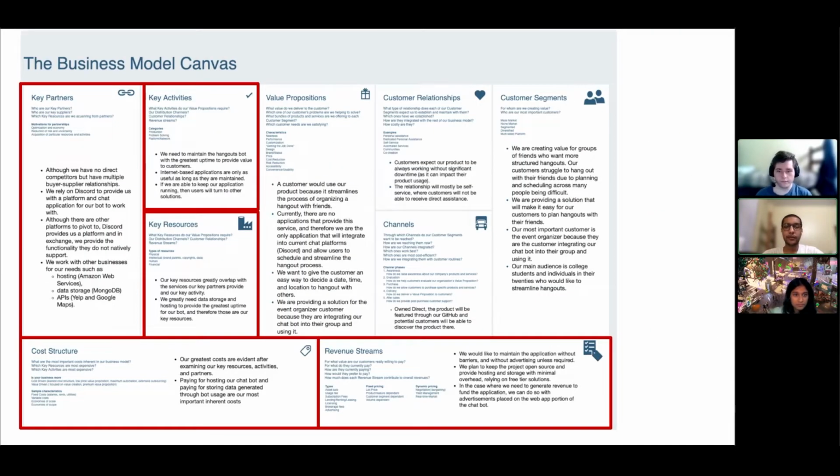This sprint, we updated our business model canvas, focusing on key partners, activities, and resources. Our partners were primarily the platforms we're building upon: Discord, AWS, and MongoDB. The activities were to maintain our application, while our key resources were the services our partners provided, like data storage and hosting.